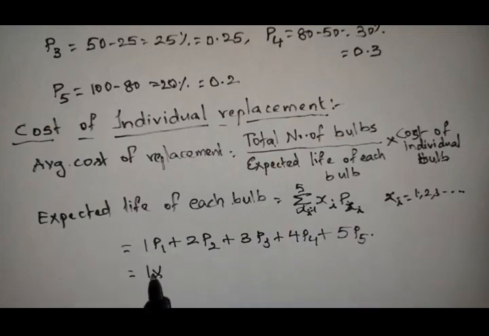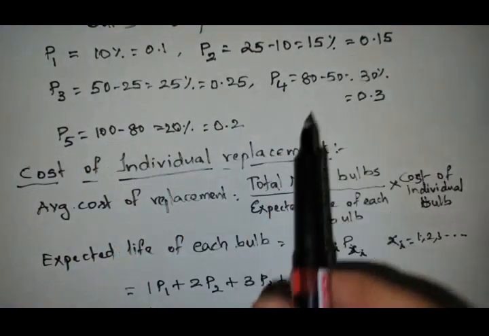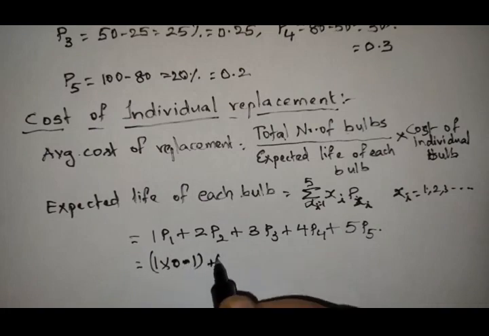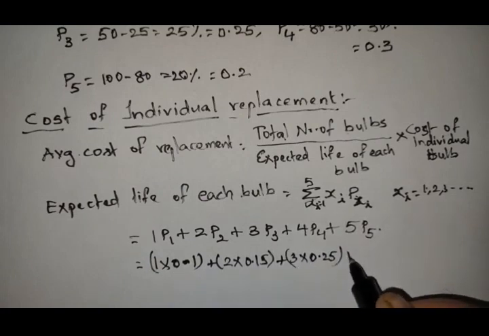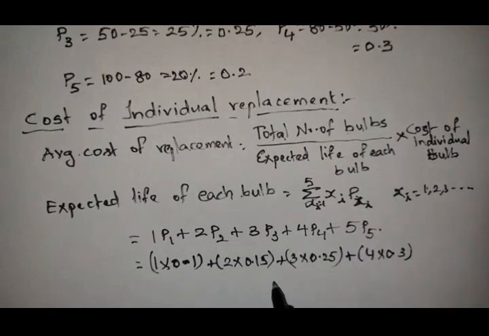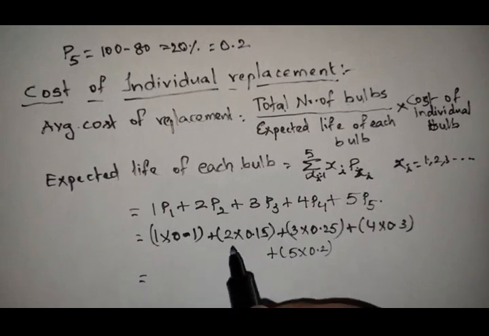So 1 into 0.1 plus 2 into 0.15 plus 3 into 0.25 plus 4 into 0.3 plus 5 into 0.2. If you work this out, you will get 3.35.